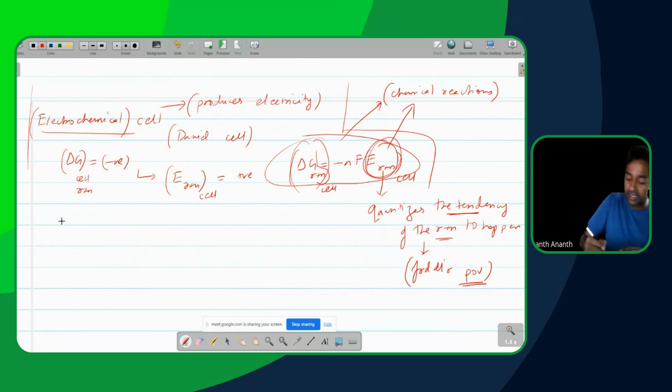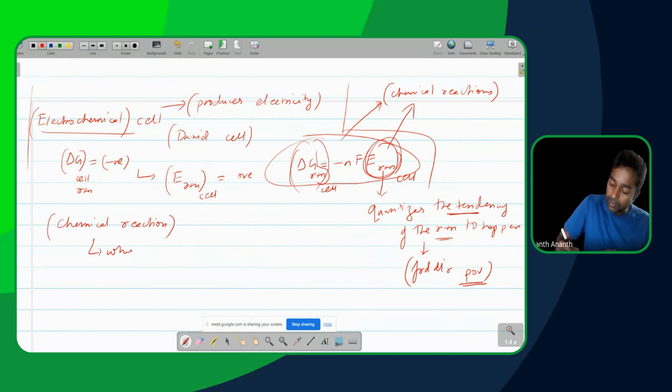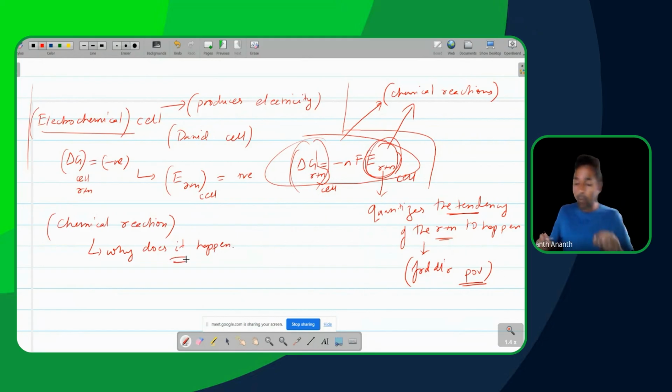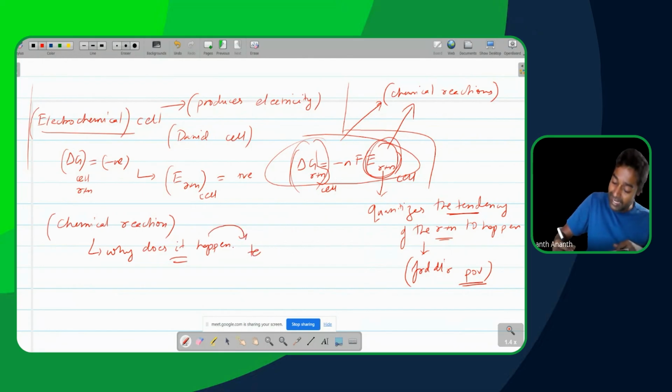So when scientists started studying how a chemical reaction happens, or why a chemical reaction happens, when you start studying why something happens, you have to start studying the tendency for a change to happen.